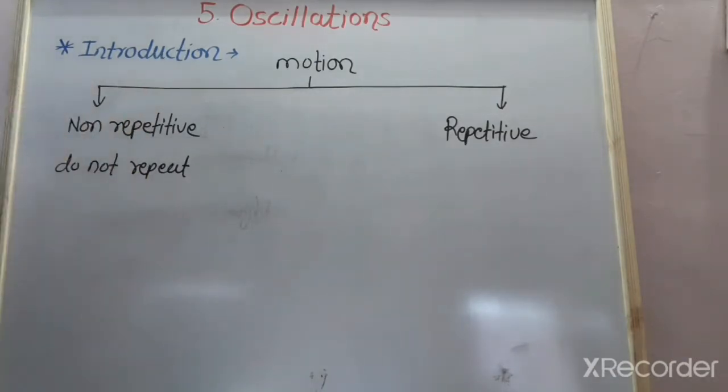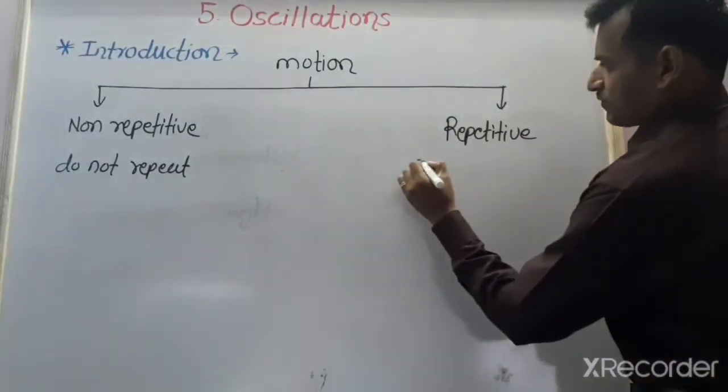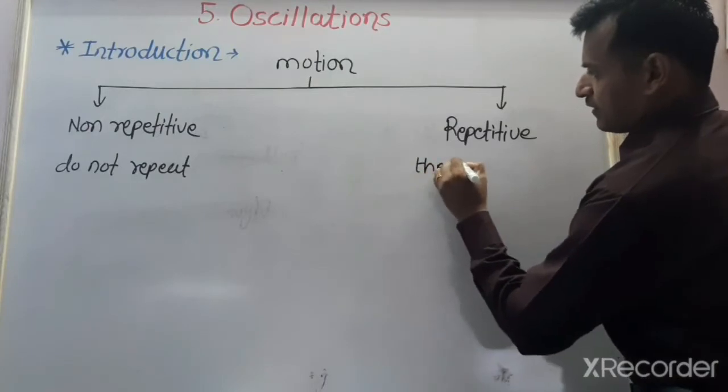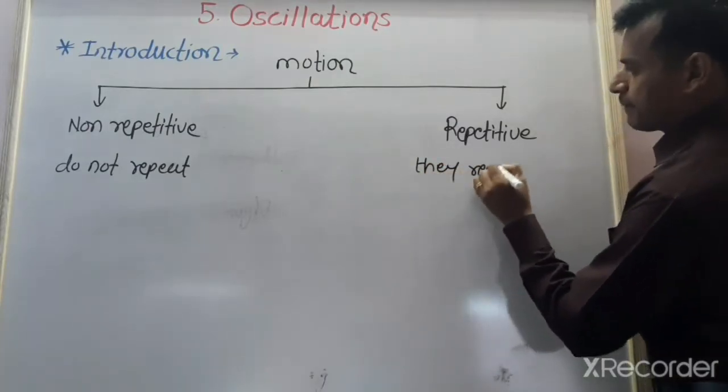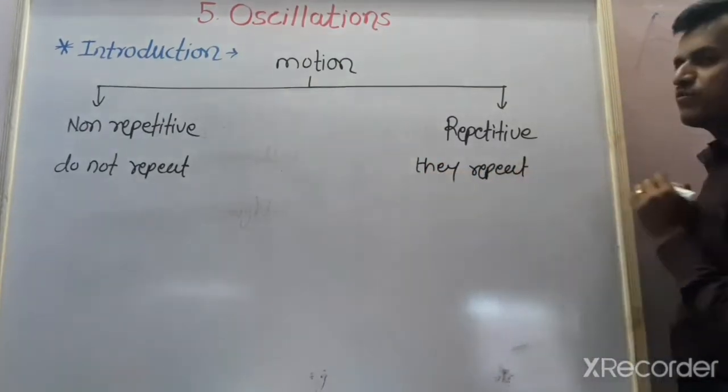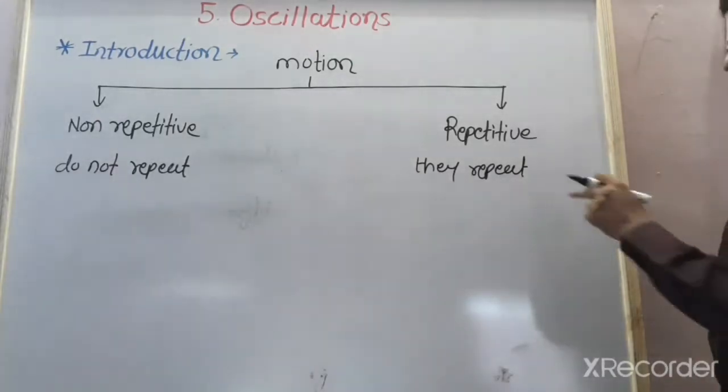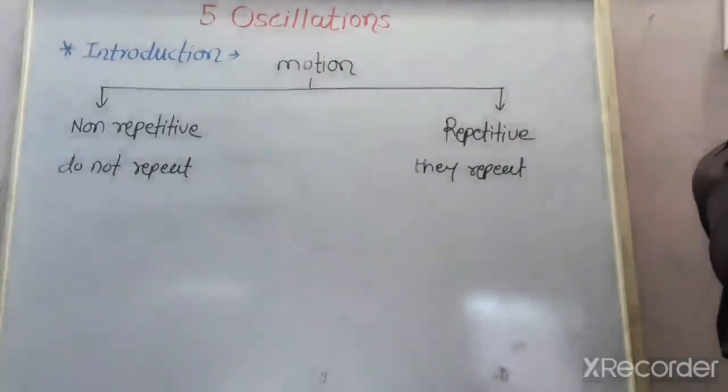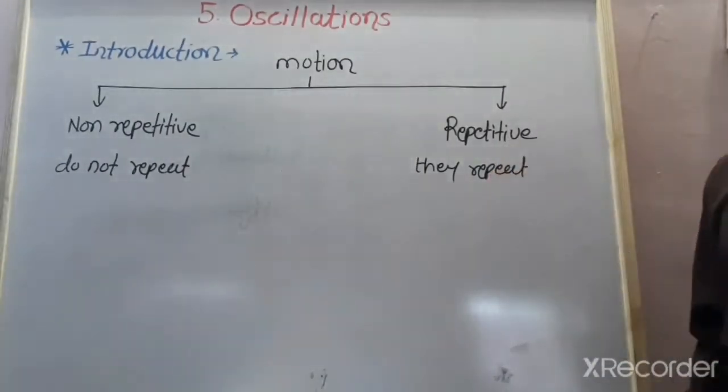In case of repetitive motion, the motion in which they repeat its motion again and again. They repeat the motion again and again. Such a motion is called as a repetitive motion.